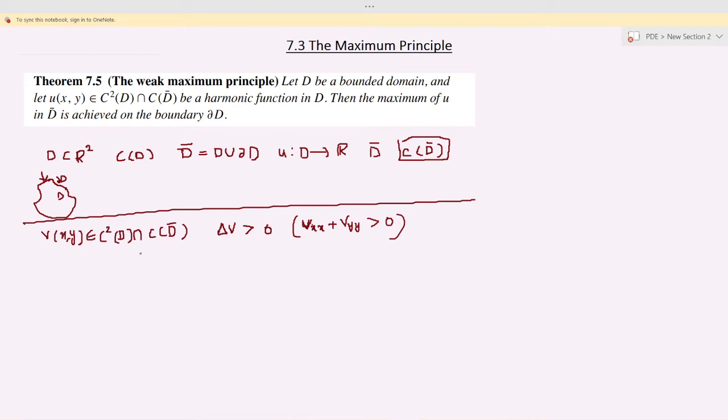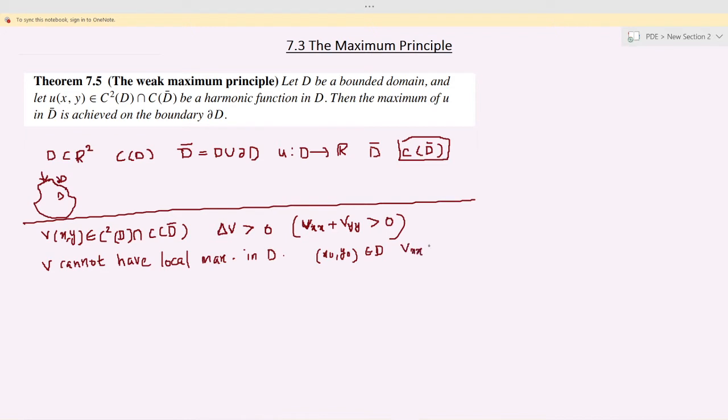Now from this we can say that we cannot have a local maximum in D. Because suppose it has a local maximum at a point (x0, y0) in D, then what happens? By elementary calculus, you know that at the point where the maximum is achieved, the second derivative will be negative.